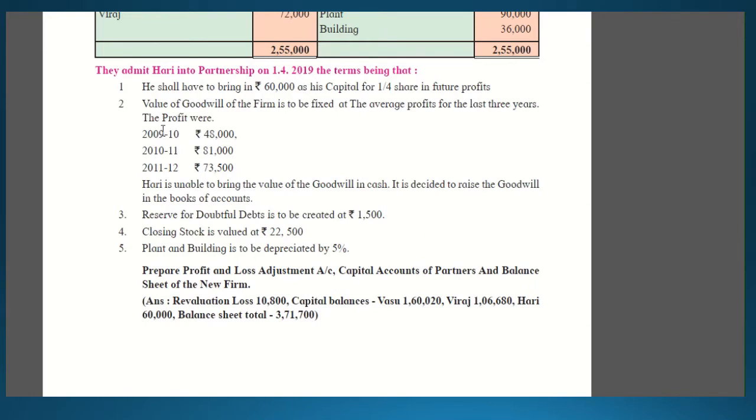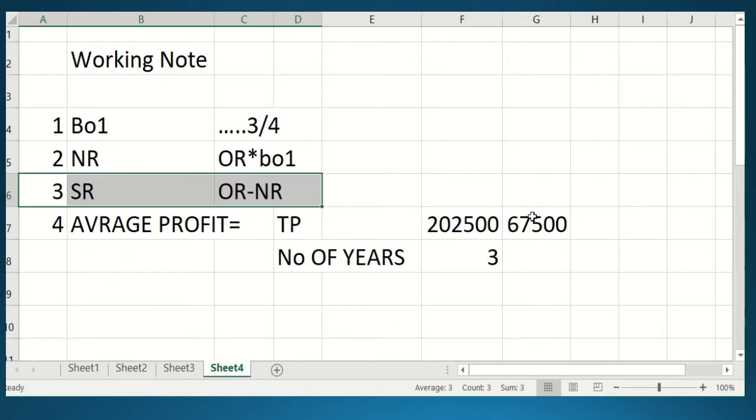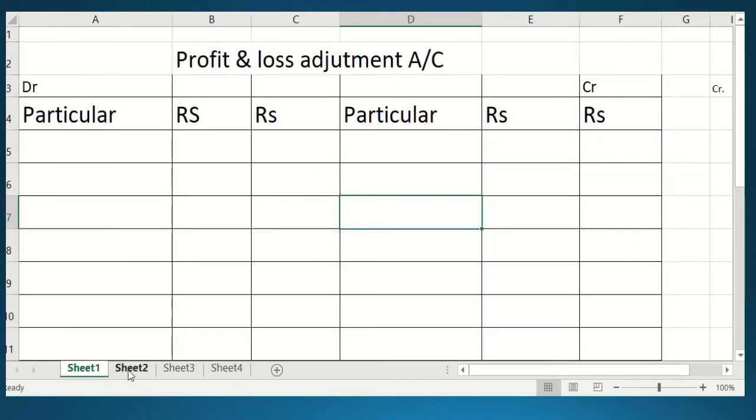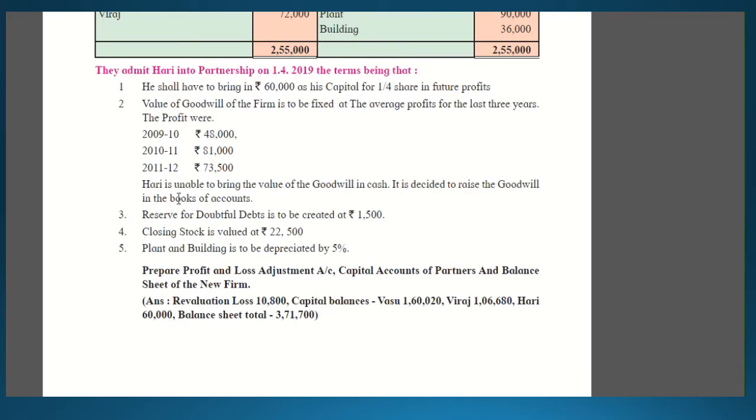What does the next question say? Calculation of goodwill we have already done, students. So what goodwill amount did you get? As per the calculation we got the goodwill amount of 67,500, students. Okay, so now what next? Hari is unable to bring the value of goodwill in cash, so it is decided to raise the goodwill in the books of accounts, so it will be shown in the balance sheet.